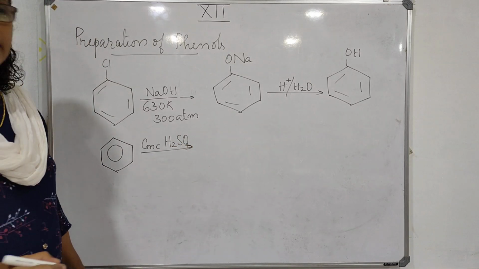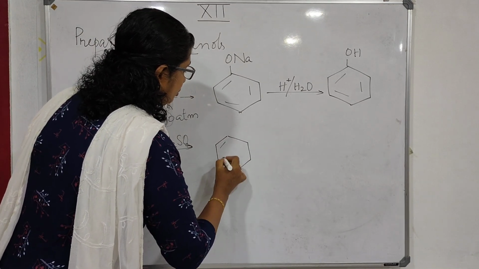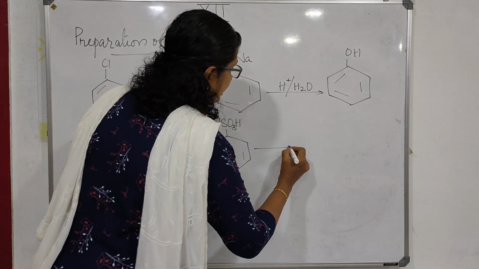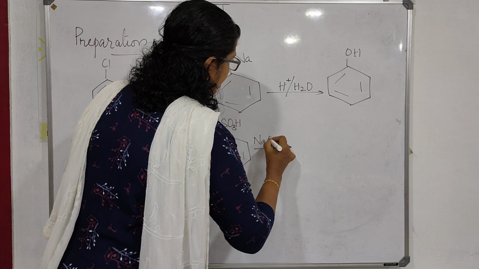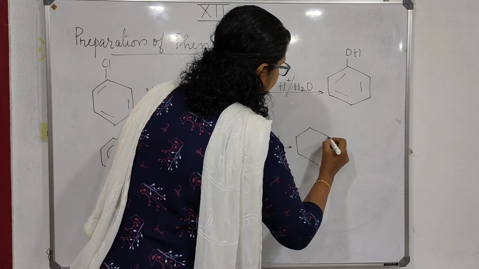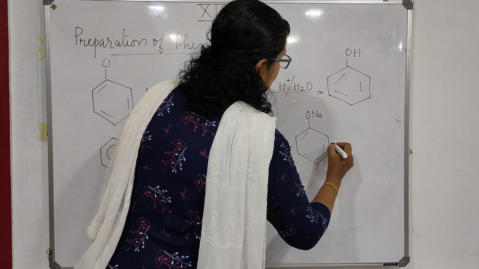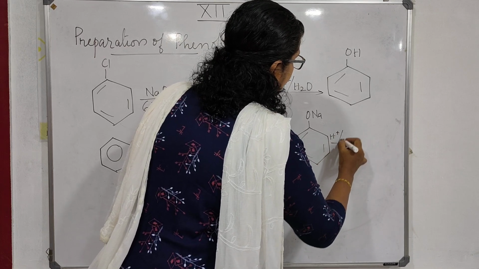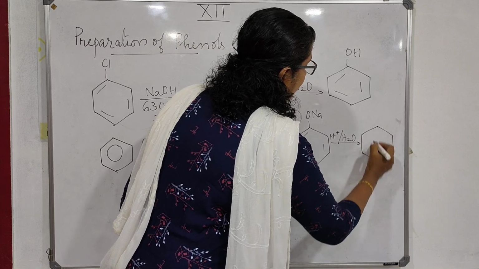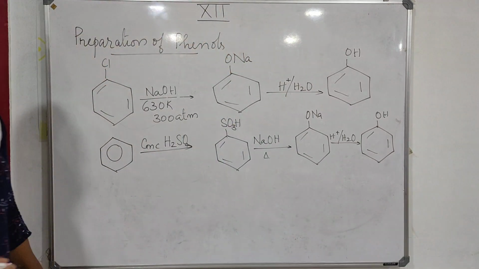You will get benzene sulfonic acid, SO3H, which is then treated with sodium hydroxide and heat. You will get sodium phenoxide, ONa, which on acid hydrolysis, again H2O, you will get phenol. So this is another method of conversion of benzene to phenol.